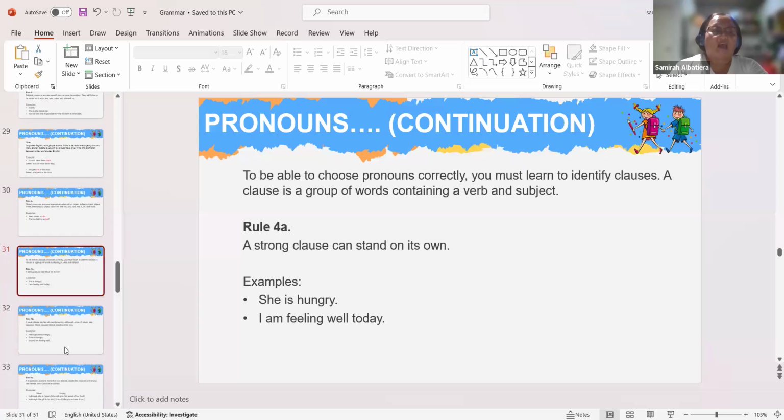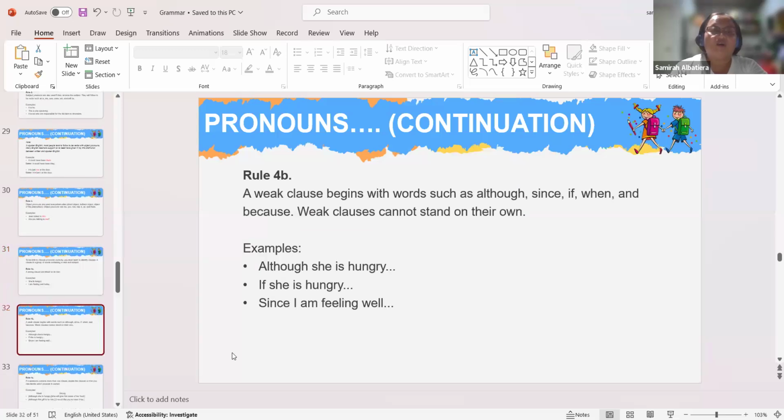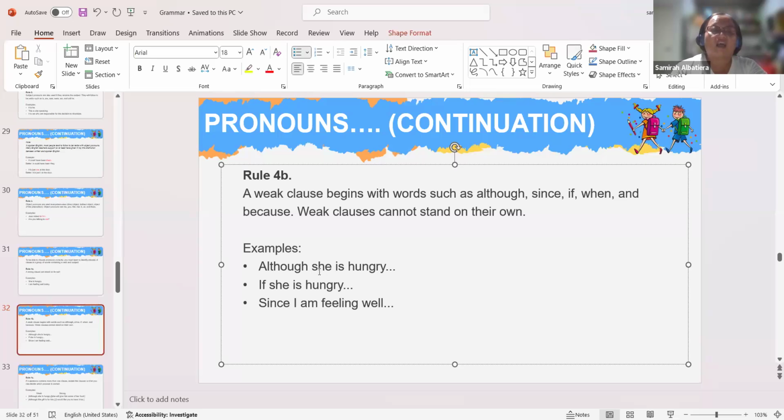Examples are: although she is hungry. We are not sure whether the sentence is actually already finished, right? It is actually hanging.